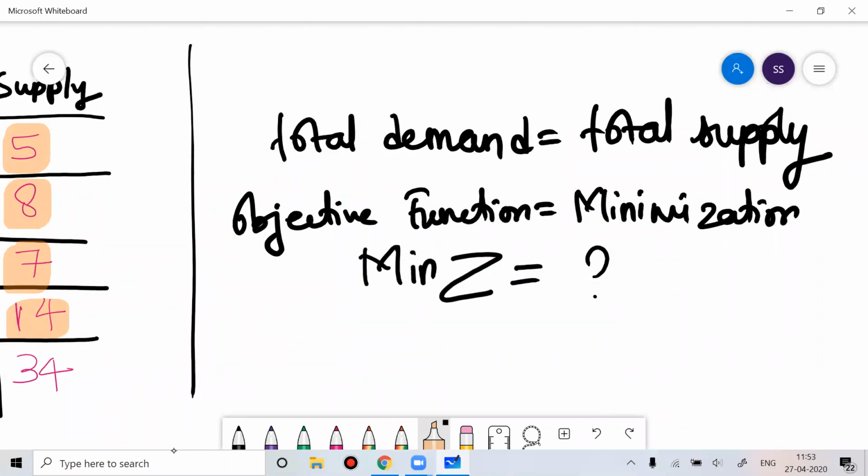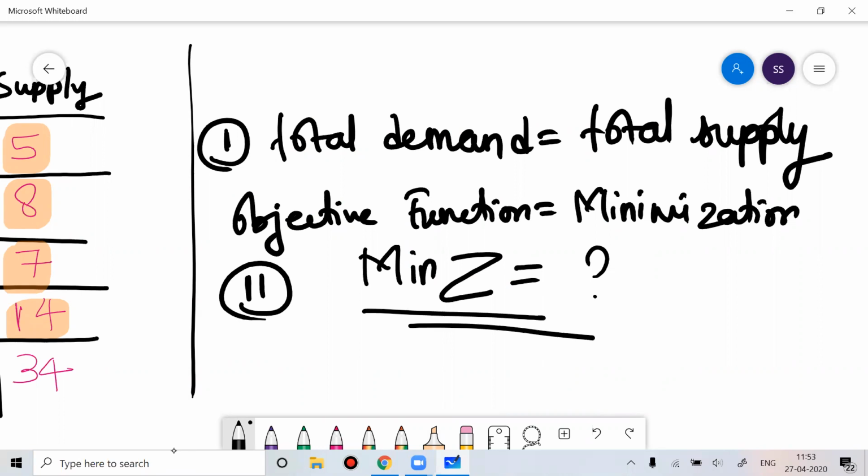This is the first thing you have to see. The next thing you have to see is that your objective function should always be minimization. So how do you understand your objective function is minimization? If the variables mentioned are either costs, or some terms of accountancy, which leads to minimization.